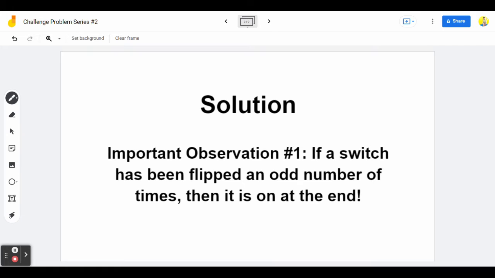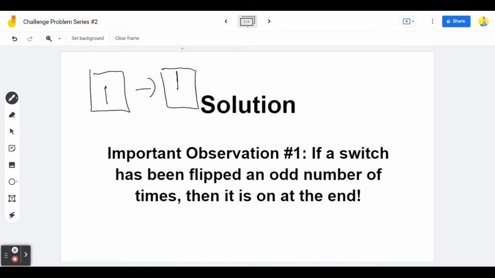The first important observation we can make is if a switch has been flipped an odd number of times, then it is on at the end. If we think about it, we start with the switch, and it is turned off. If we flip it once, it is turned on.